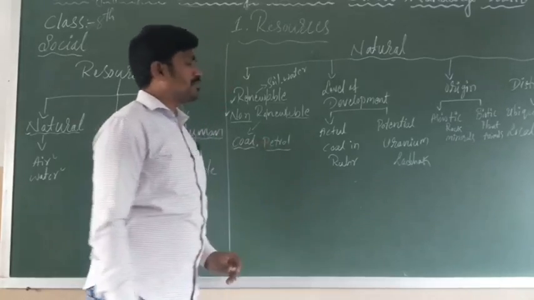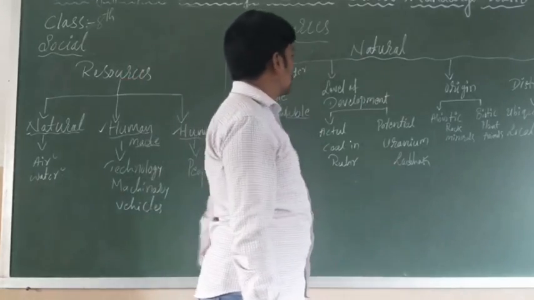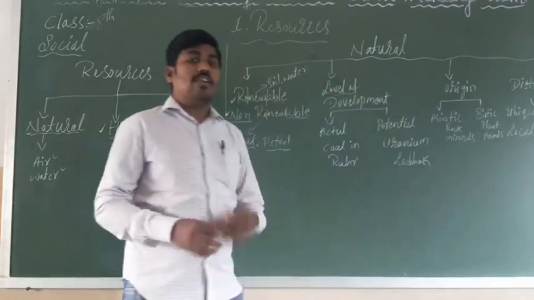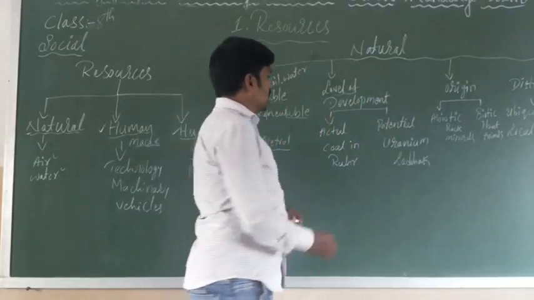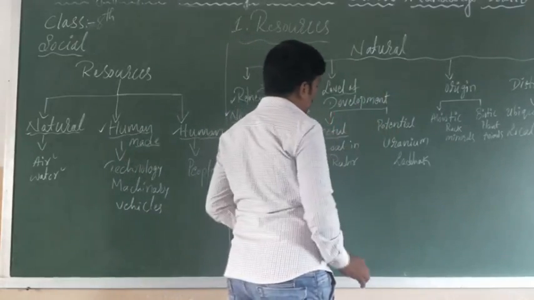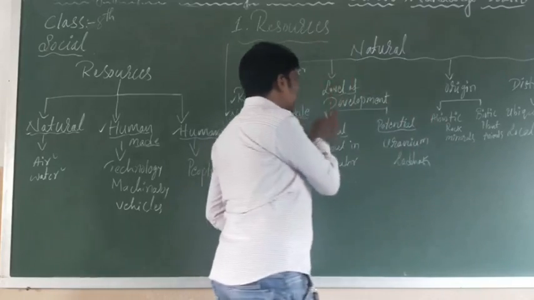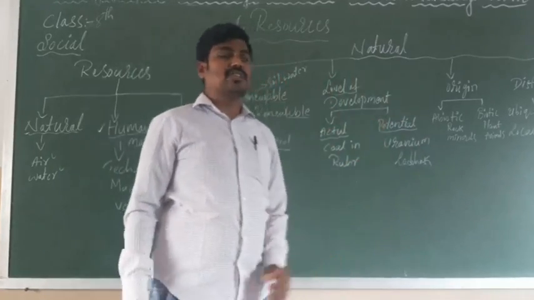Hope you understood. These natural resources are also categorized by level of development: one is actual and the other is potential. What are actual resources and what are potential resources?